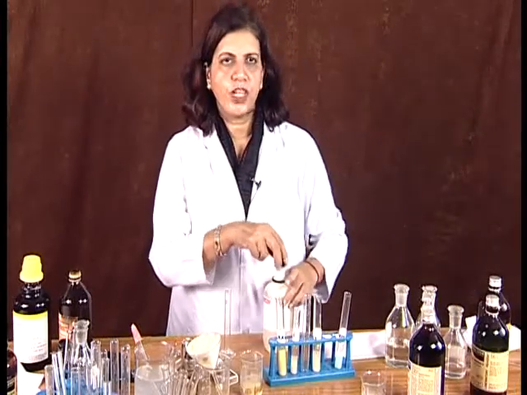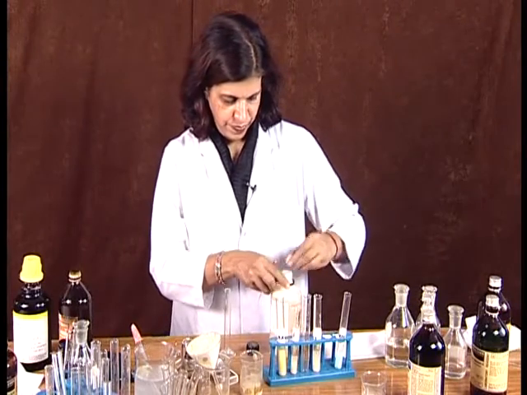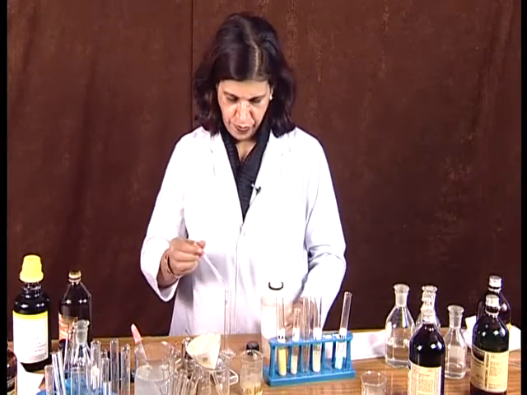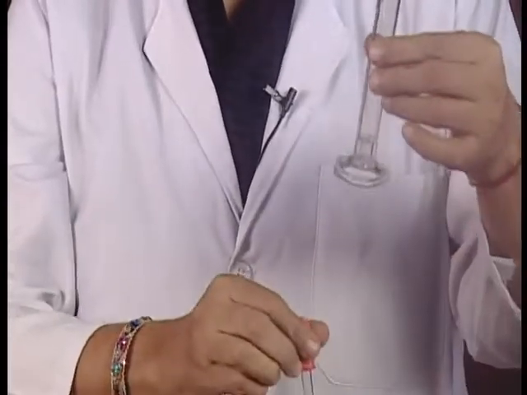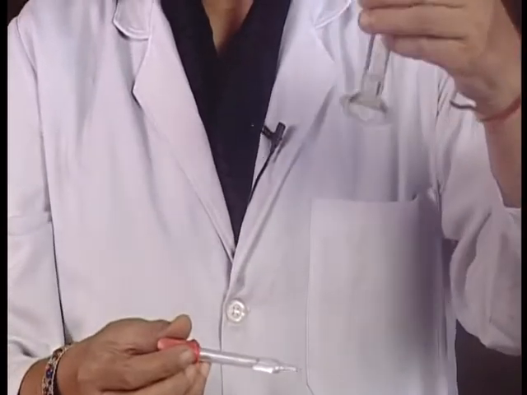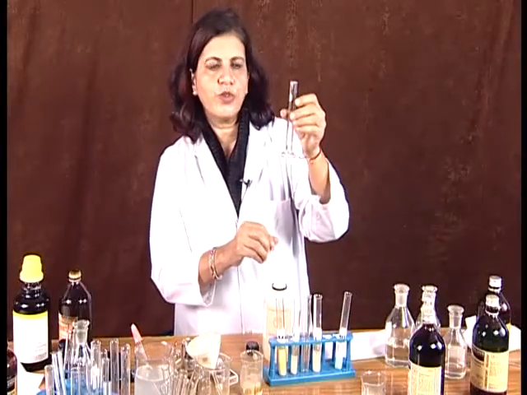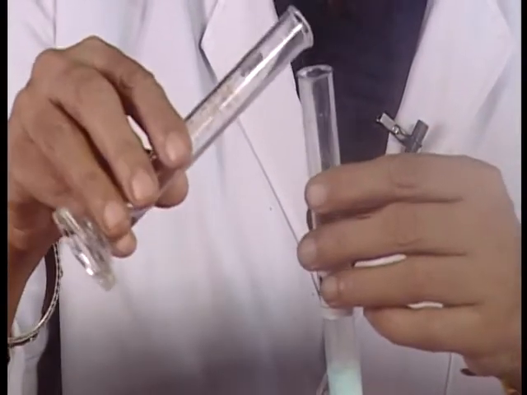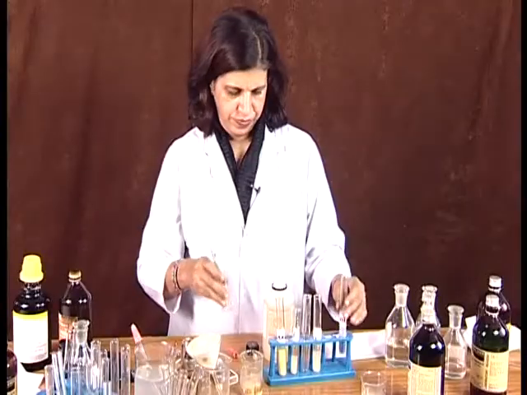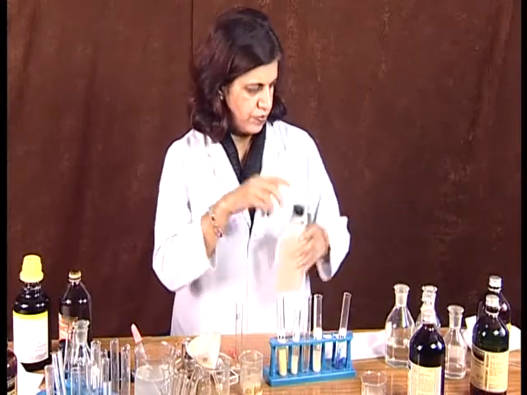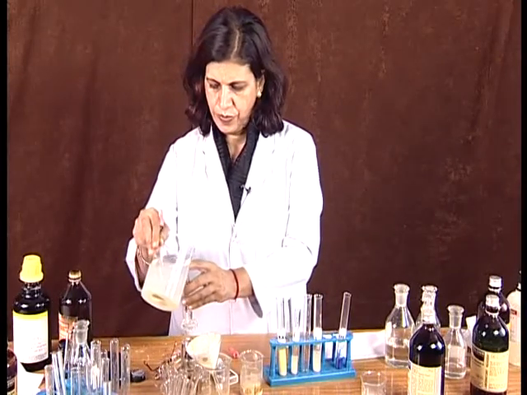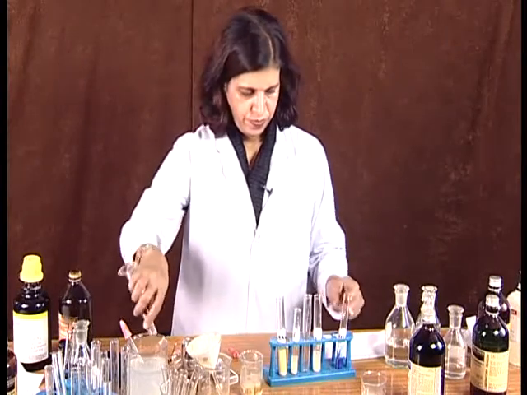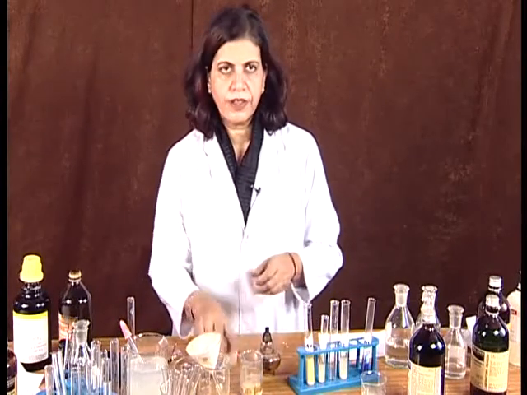Now we will take 2 ml of Fehling's solution B. This is the 2 ml of Fehling's solution B. We will put it in the test tube containing milk and 2 ml of Fehling's solution A.